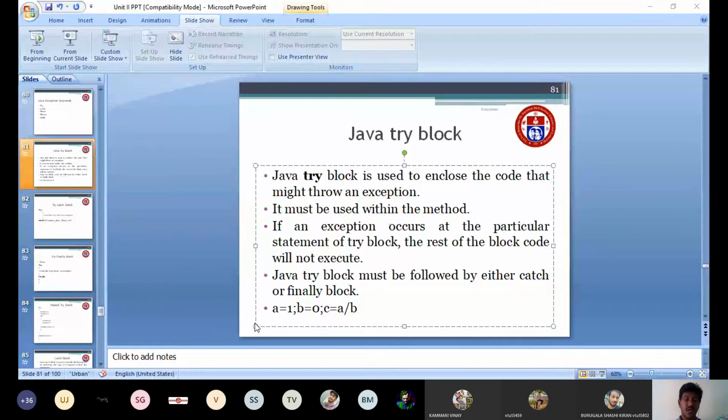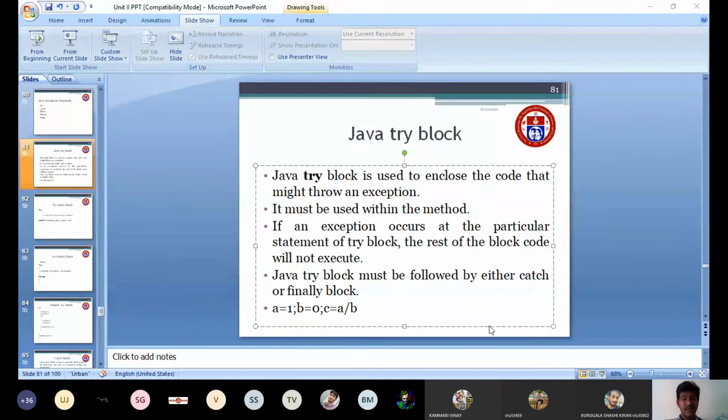So we have more keywords: try, catch, throw, throws, and finally. Once you write the try block, after the try block either you can write the catch block or you can write the finally block. Either one block you must compulsorily write. Without a catch block, your try block will not execute. So a Java try block must be followed by either a catch block or a finally block.